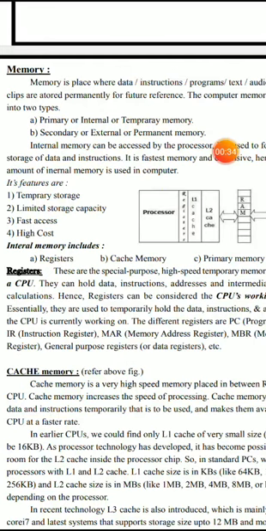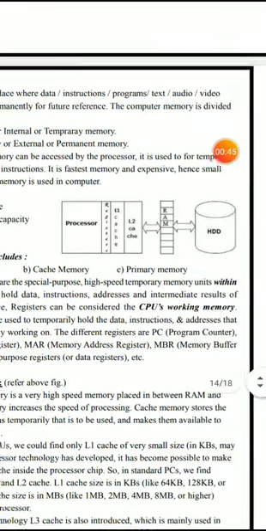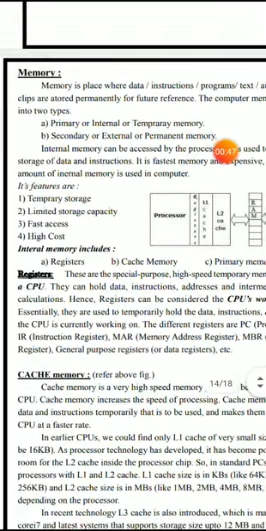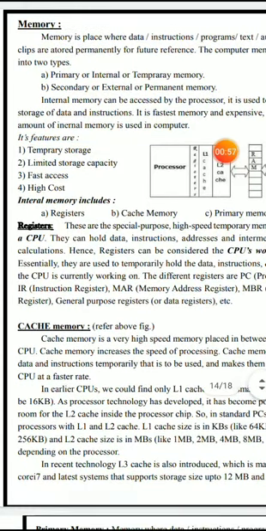Usually a computer system has a small amount of internal memory for the storage of data, instructions, programs, audio, video clips, etc. It is one of the fastest memories and very expensive. Hence, a small amount of internal memory is used by the computer system. The features of internal memory are temporary storage, limited storage capacity, fast access, and high cost.